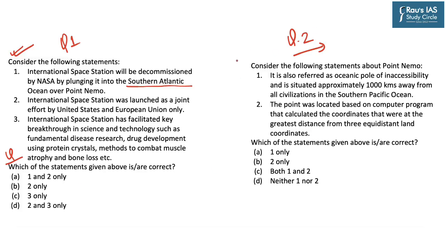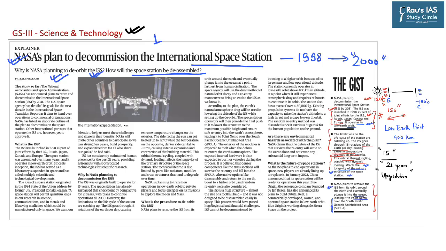Now coming to the second practice question, it says, consider the following statements about Point Nemo. First, it is also referred to as the oceanic pole of inaccessibility and is situated approximately 1000 kilometers away from all civilizations in the southern Pacific Ocean. Second, the point was calculated based on a computer program that calculated the coordinates that were at the greatest distance from three equidistant land coordinates. So here the question is, which of the statements given above are correct? Options are A, 1 only, B, 2 only, C, both 1 and 2, and D, neither 1 nor 2. So based on our discussion so far, these become your two practice questions with respect to this news which we have discussed from the text and context section.